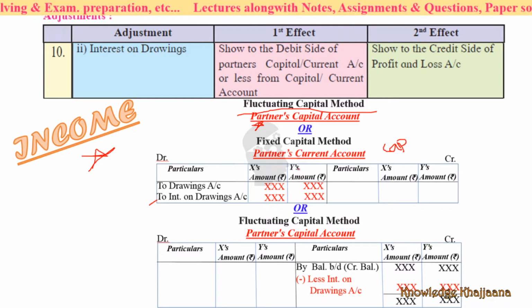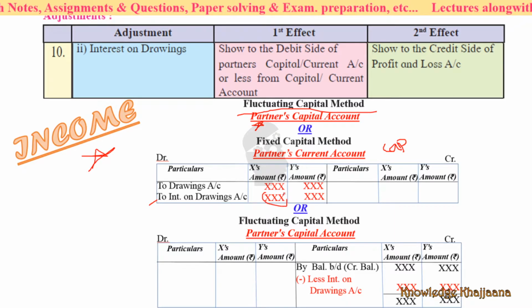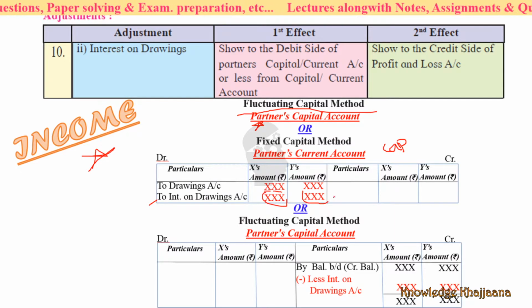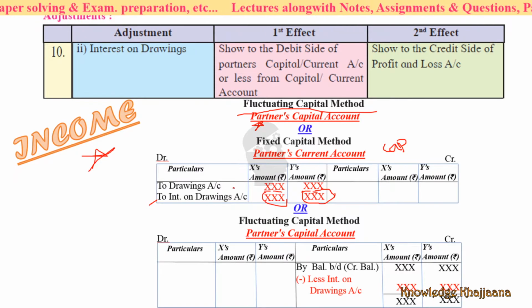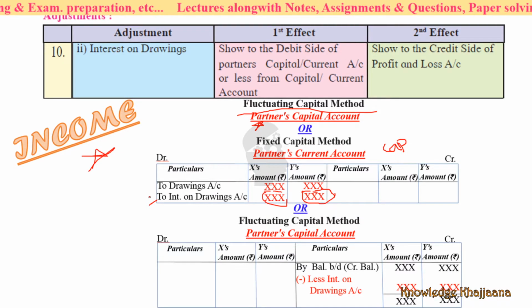Okay, and against the names of the partners, we will write the amount of interest on drawings, right? The percentages for interest are given in the question itself. Okay, as per fixed capital method, under partners current account, you have to write to interest on drawings after the drawings.